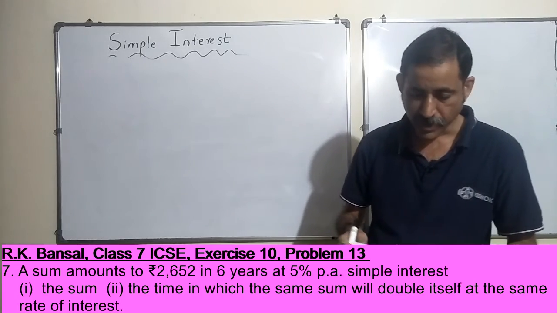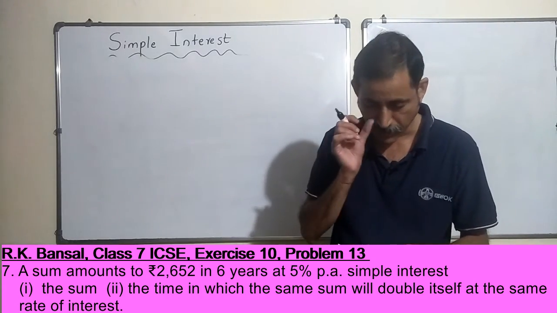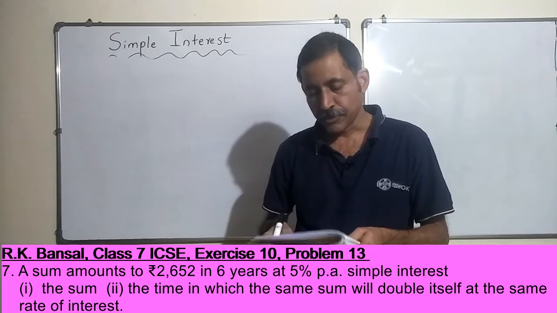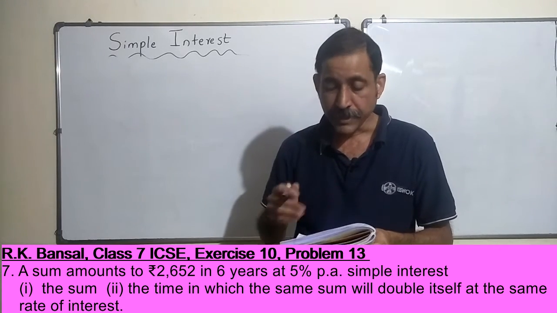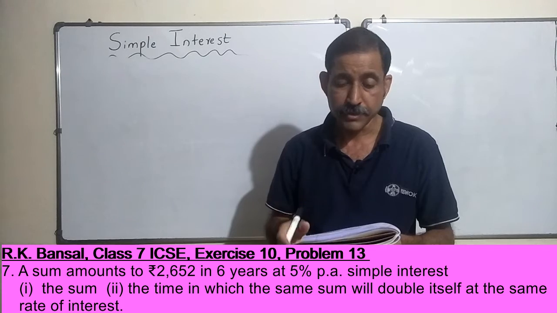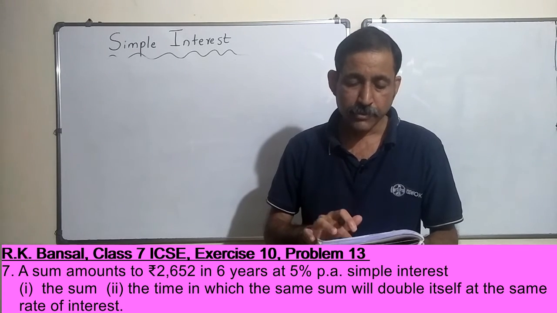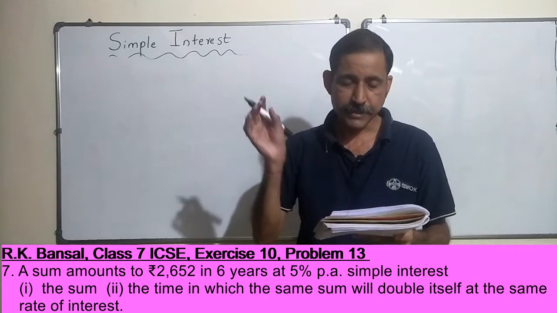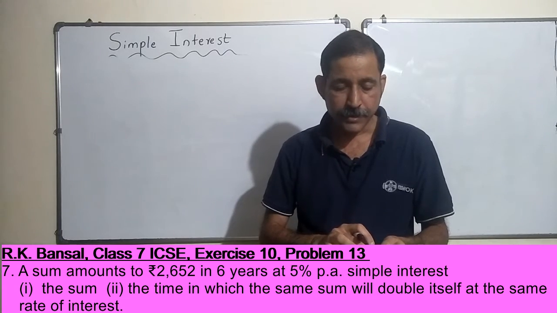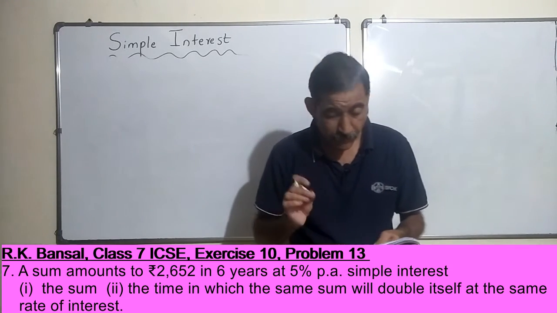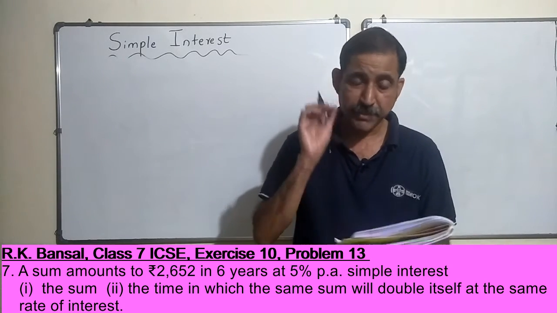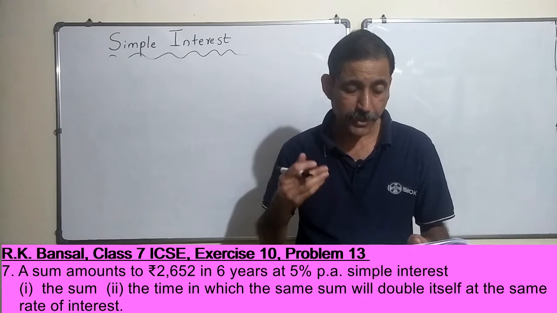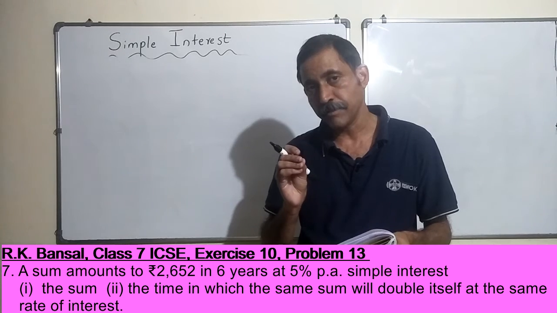A sum amounts to rupees 2652 in 6 years at 5% per annum, simple interest. So there is some principal, I don't know, but in 6 years at 5% per annum it becomes 2652. So clearly 2652 is the amount. Principal I don't know, 6 years is the time period T, and R is 5% per annum. Now we need to find out the sum which was invested, that is P, and the term in which the same sum will double itself at the same rate of interest. So the sum should become twice.